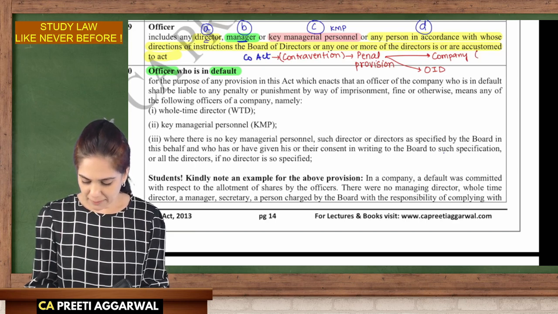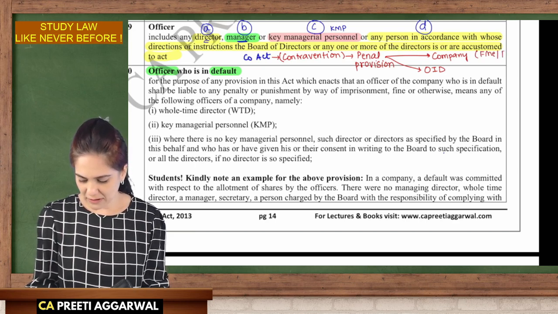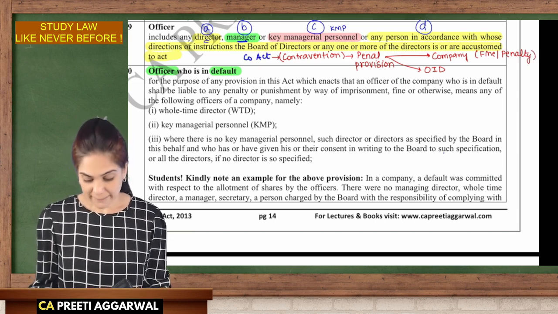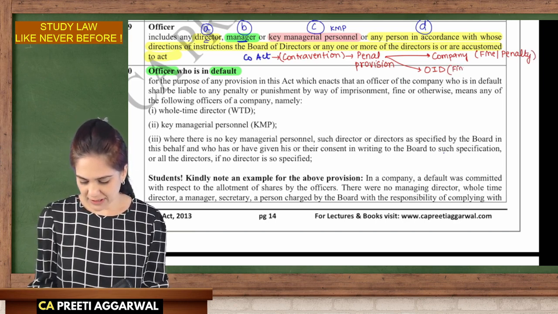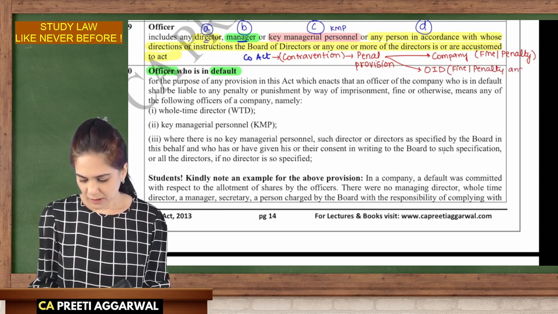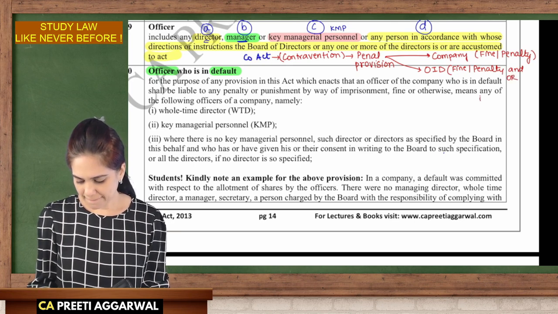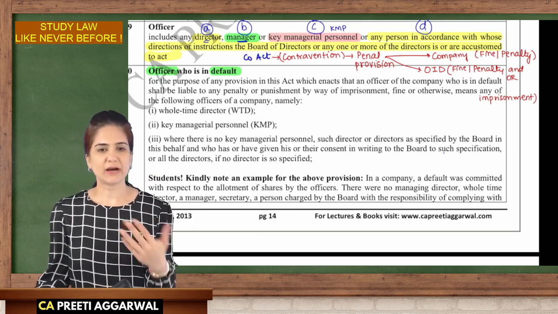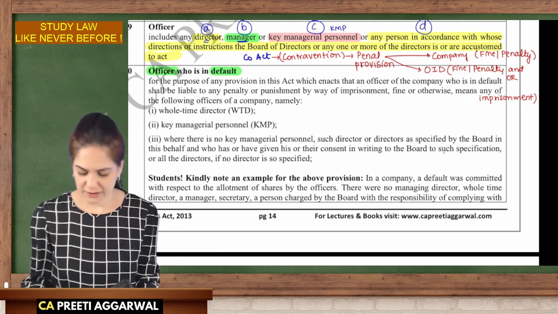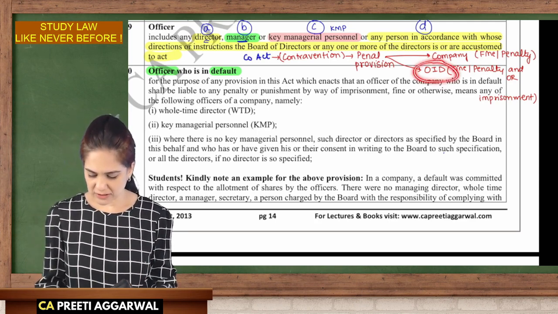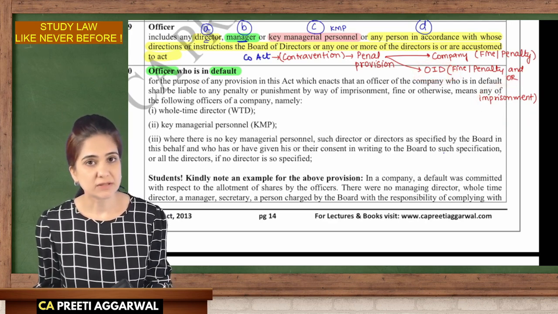Now, a company may be subject to fine or penalty. We can't put the company in jail. But an officer in default may be subject to fine, penalty, and/or imprisonment. Okay. So you may have to pay a fine, you may have to be imprisoned. People have a mind of their own. So persons can be imprisoned.